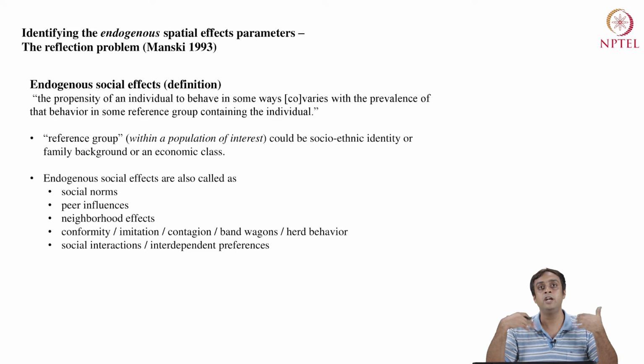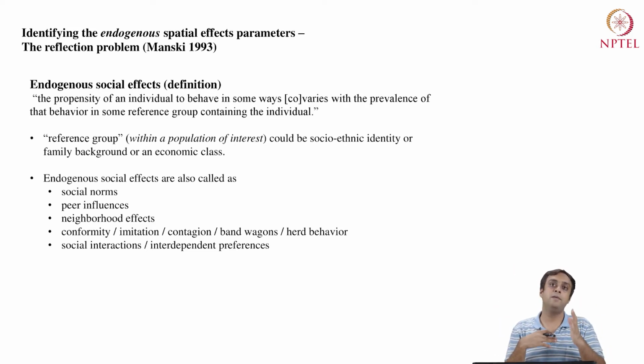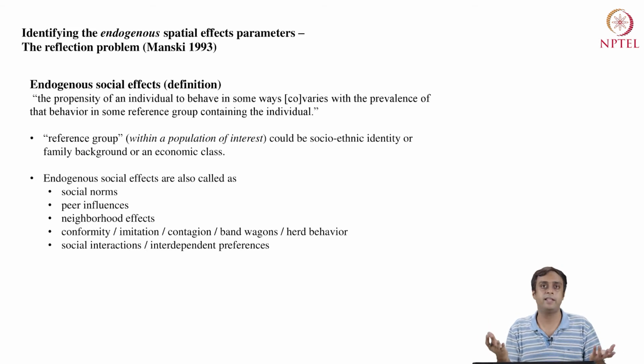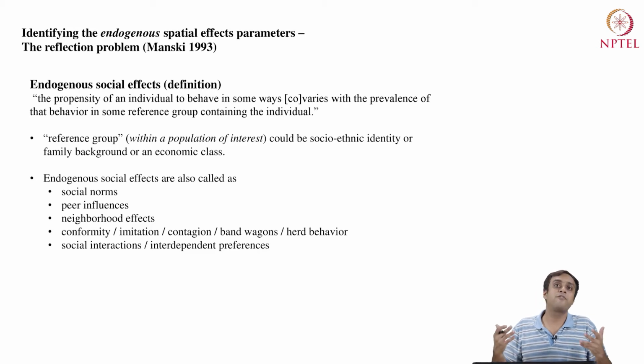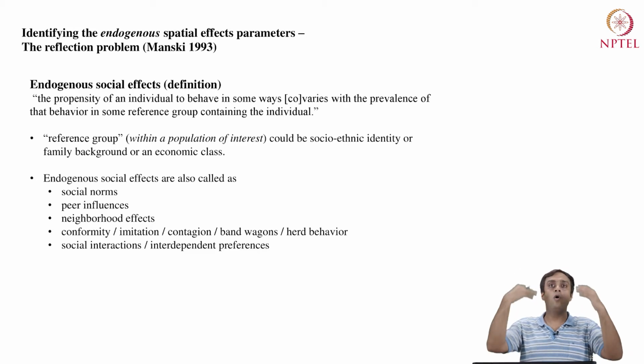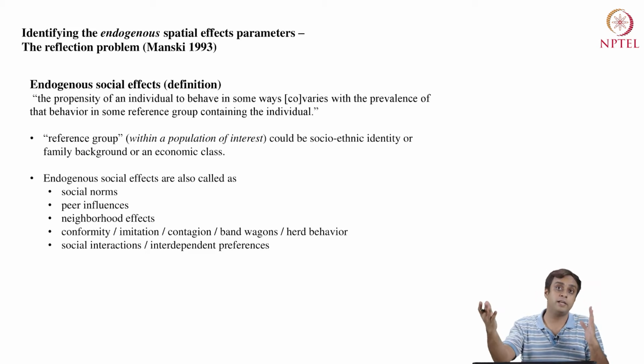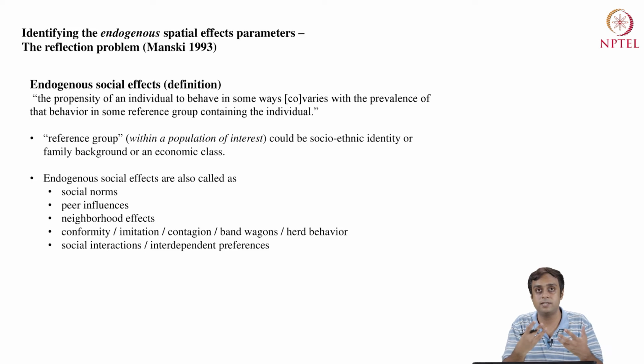Now, an individual ordering or ranking elements of a choice set can involve consumption goods. It could be recreational parks. It could be anything: sports, which sports channel to watch, and so on. If how I order the sports channels that I like to watch is dependent on other individuals in my peer group, then that exhibits endogenous social effects.